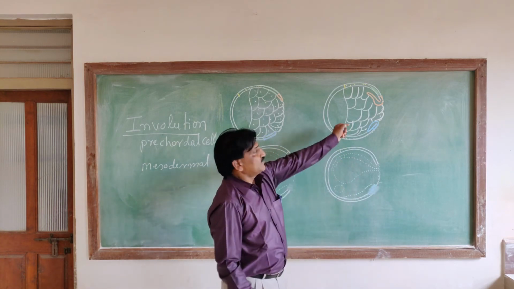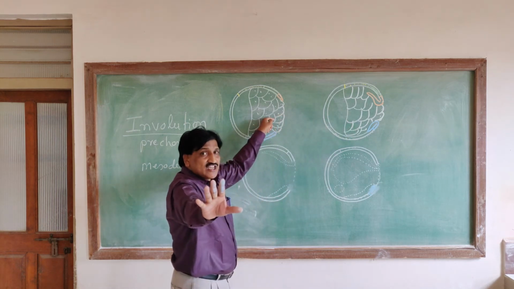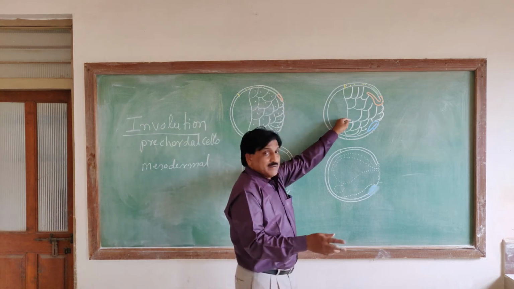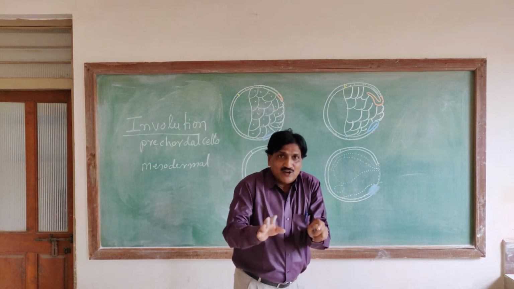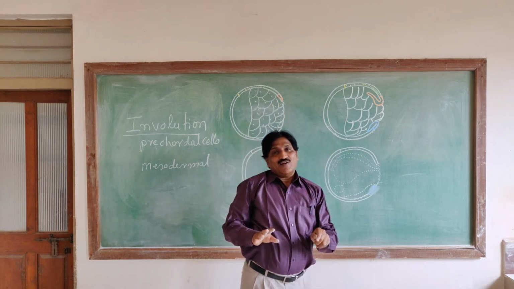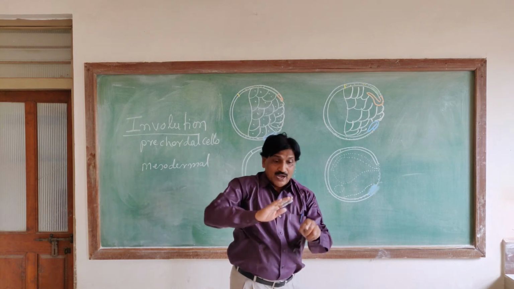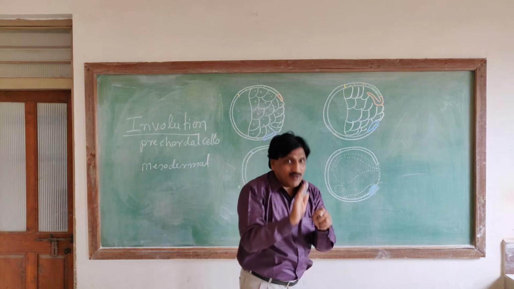Okay, the first diagram shows the cells present on the surface of the embryo. In the second diagram, during involution, the precaudal plate is involuting over the dorsal lip and moving forward.